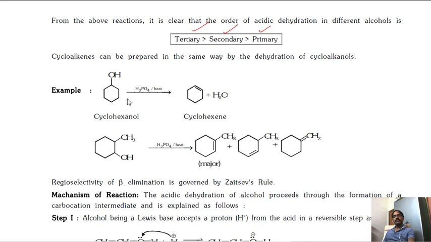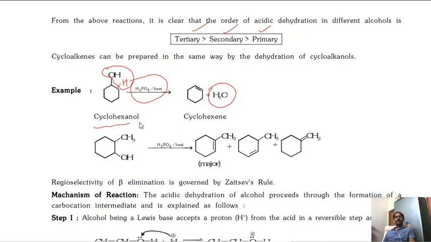Now, cyclohexanol. One more reagent is there as a dehydrating agent. It also functions the same way: H3PO4, phosphoric acid. So again, the beta hydrogen and the OH are released as a water molecule.